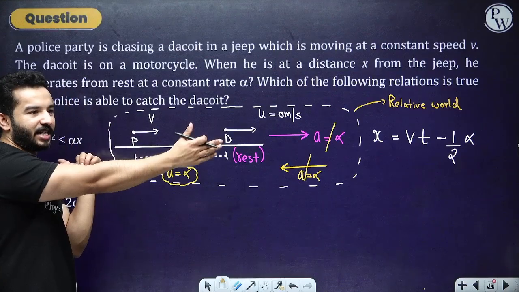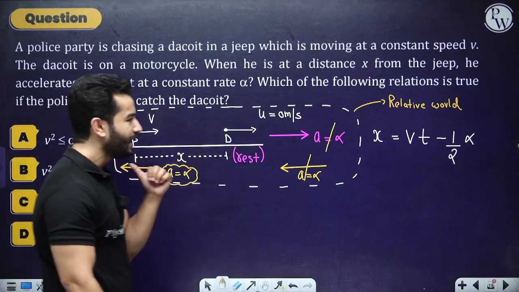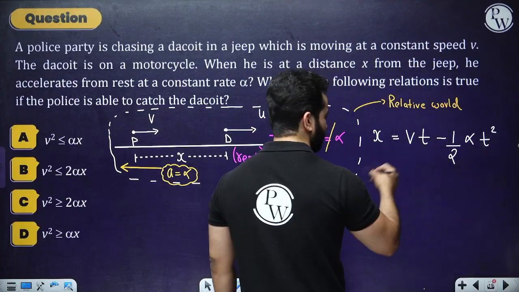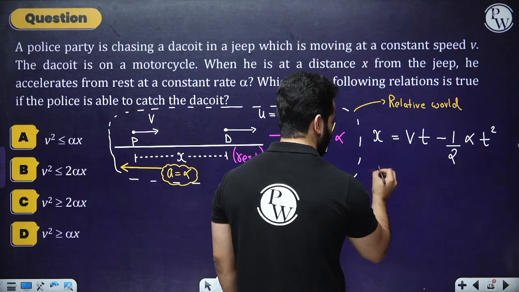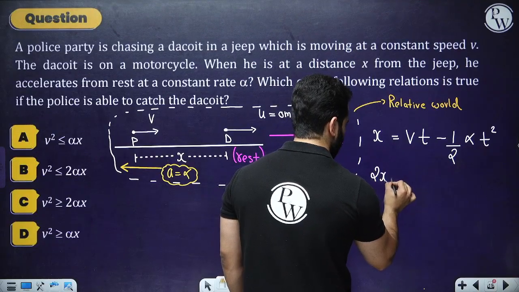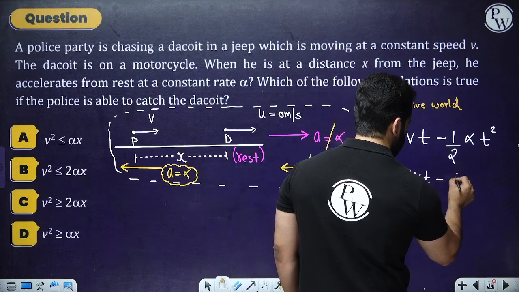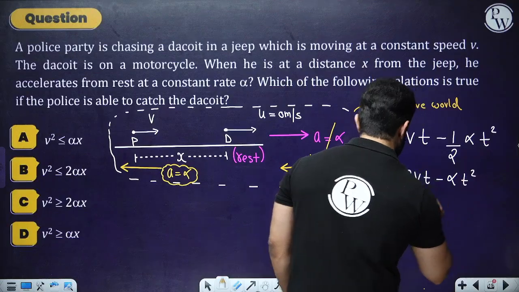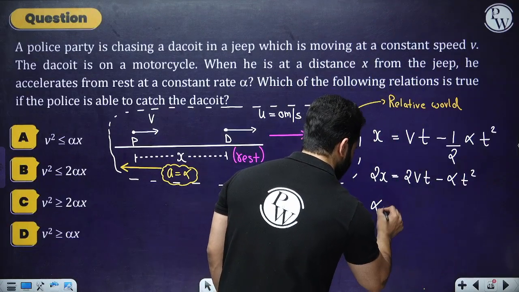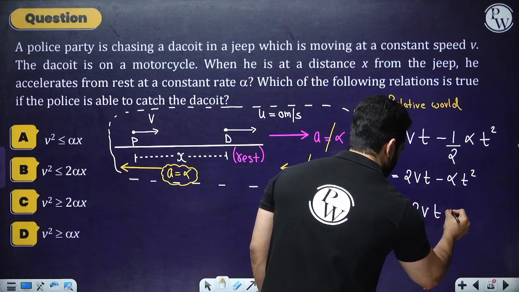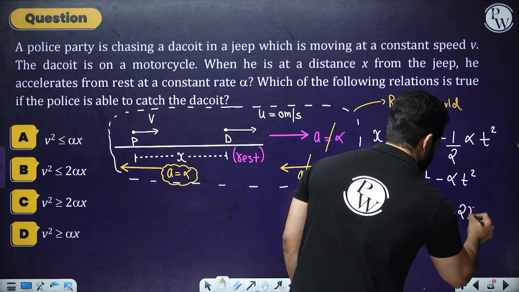I'm taking this direction as positive, so the opposite direction will be negative. I'm going to rearrange this as 2x equals 2vt minus alpha t square, and finally rewrite it as alpha t square minus 2vt plus 2x equals 0.